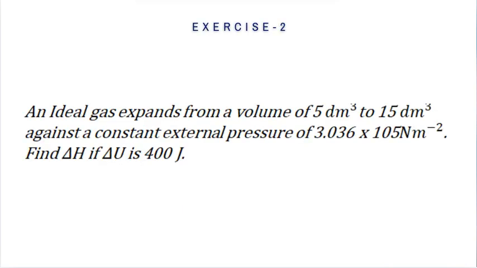Exercise 2. An ideal gas expands from a volume of 5 decimeter cube to 15 decimeter cube against a constant external pressure of 3.036 × 10^5 Newton per meter square. Find delta H if delta U is 400 joules.